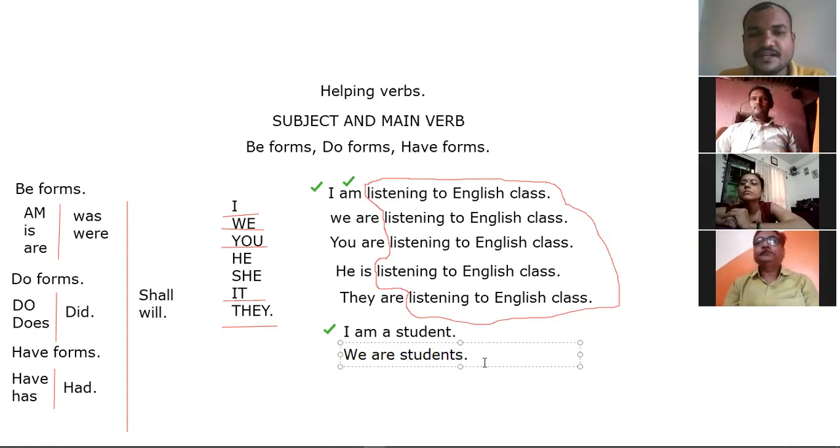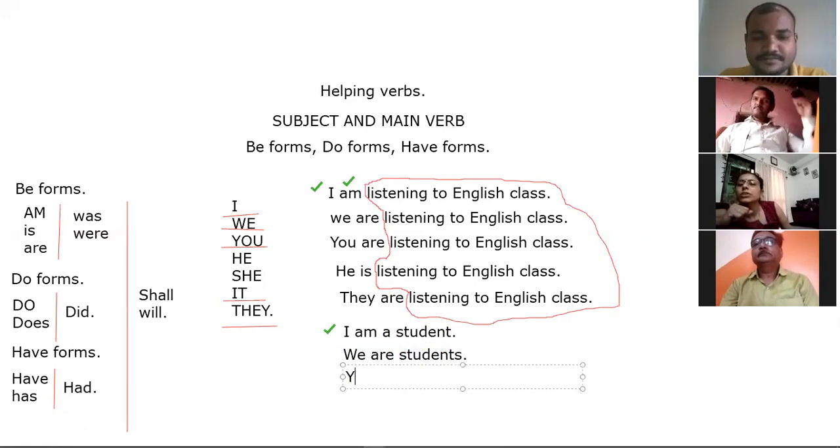Kavita ma'am, you are student and students, both are correct. You are a student, you are students. Here we are using singular with a student.